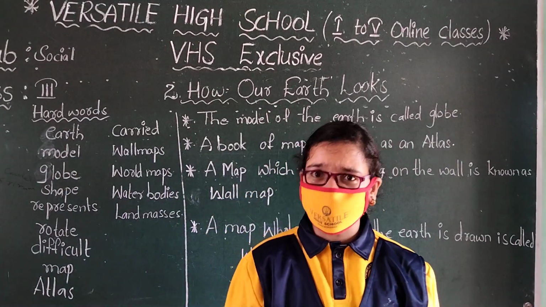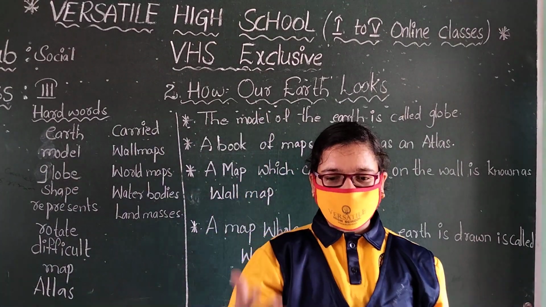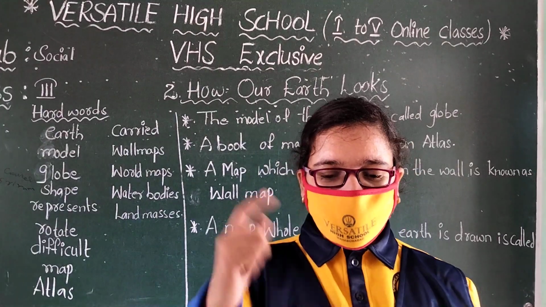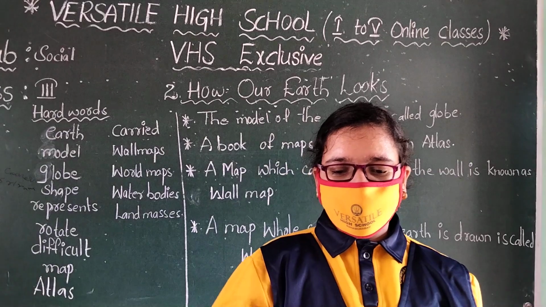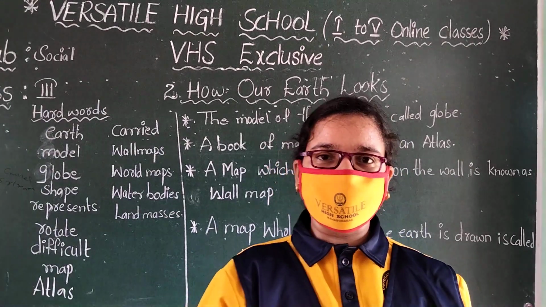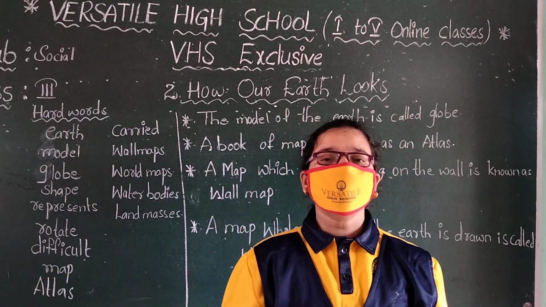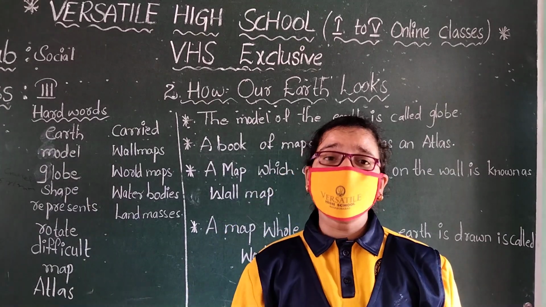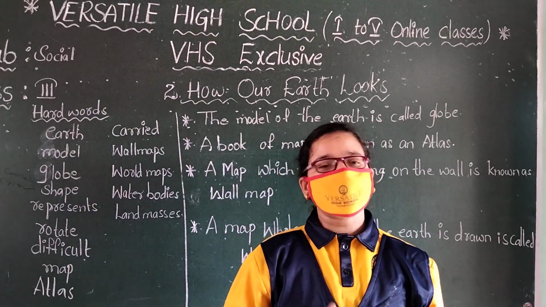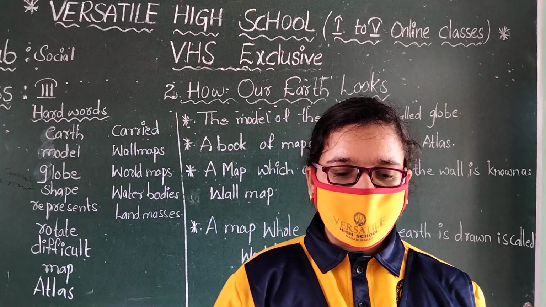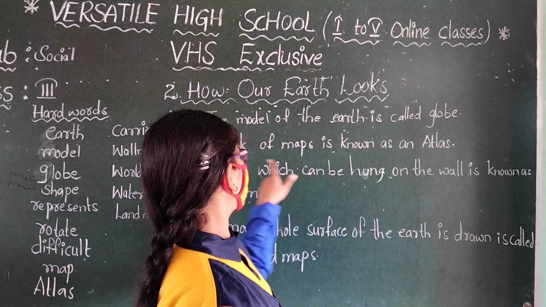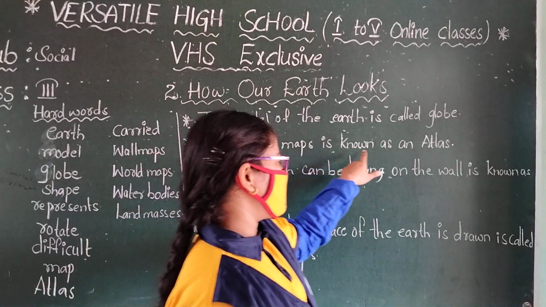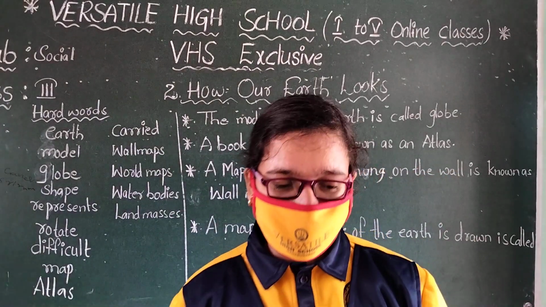Do you see the atlas book? In that atlas book we can see route maps, world maps, the India map and rivers maps. There are many more maps in the atlas book. Okay, children. A book of maps is known as an atlas.